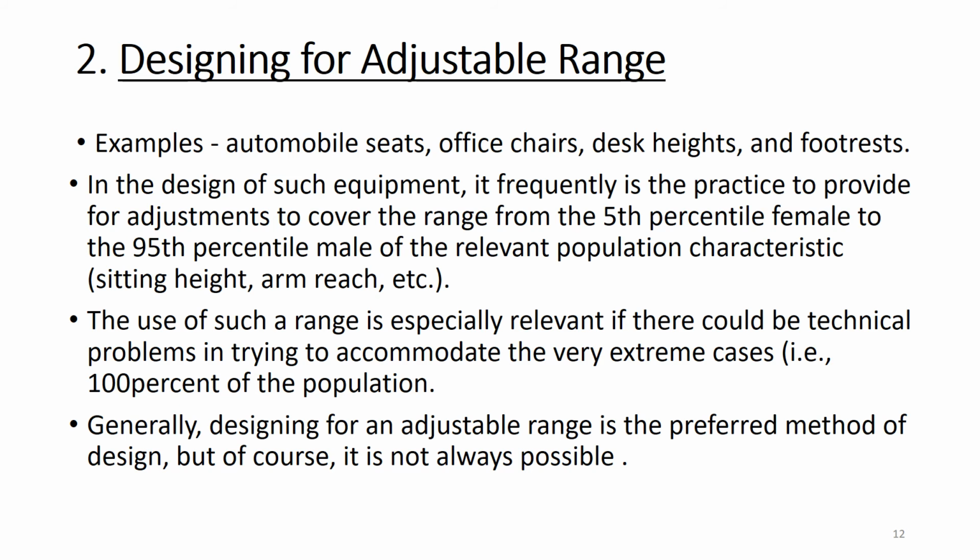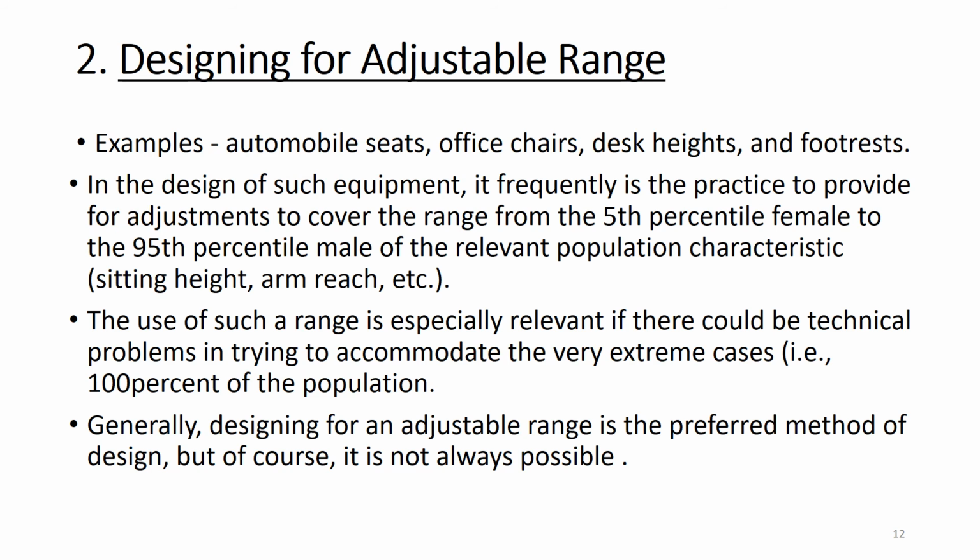In that we fix the range from 5th percentile female. The 5th percentile itself is the lowest range, and the female value of that 5th percentile is the lowest among all. From that lowest range we consider up to the 95th percentile male value. So that is the range.